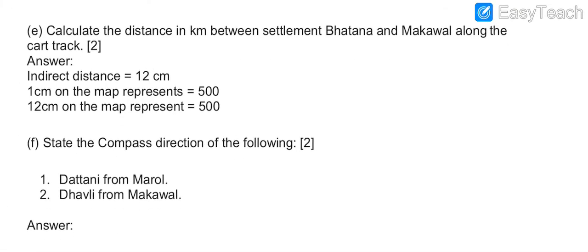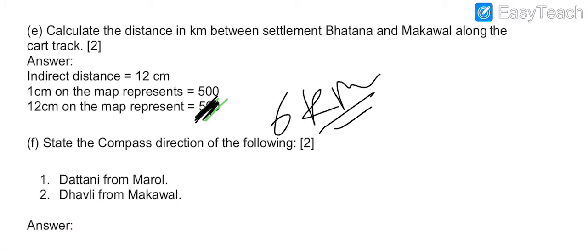Coming to the E part, there is a little change in the answers of the E part. The answer is that 12 centimeters on the map represents 6 kilometers. The answer is 6 kilometers here.